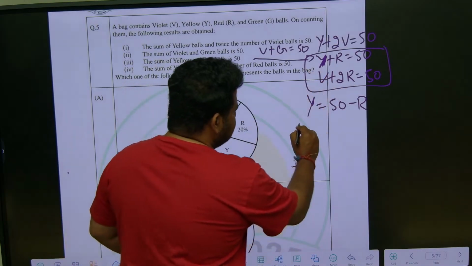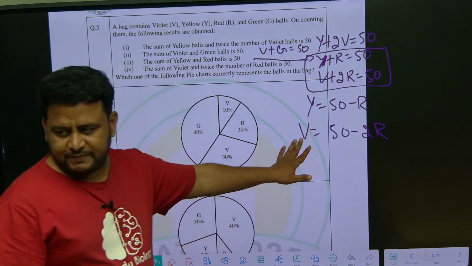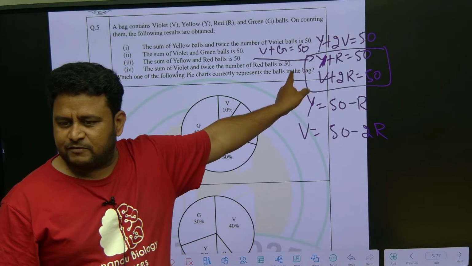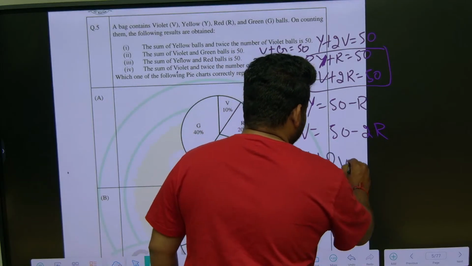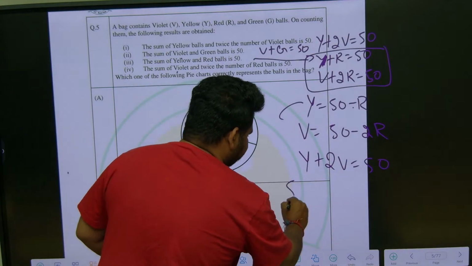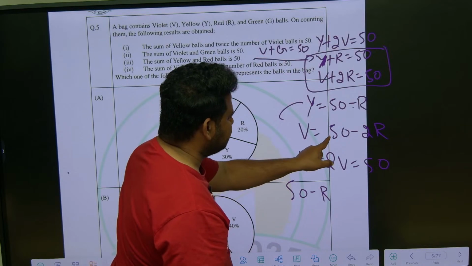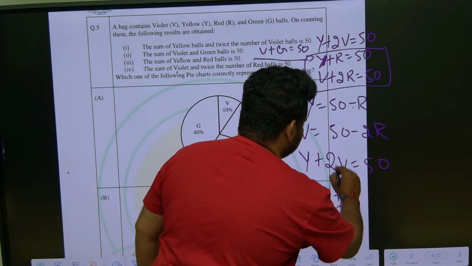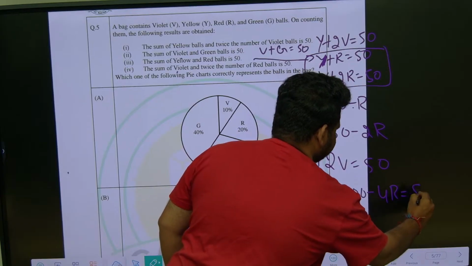So this will become what? V is equal to 50 minus 2 times R. Now take the first equation. First equation is what? Y plus 2V is equal to 50. Correct? So y value is what? 50 minus R. I'll put the y value here, 50 minus R. Why? From this equation I got it. Now 2 times V. V is what? 50 minus 2R. So I'll write it directly: 2 times V means 2 into 50 is 100 minus 4R is equal to 50. This is what we have.